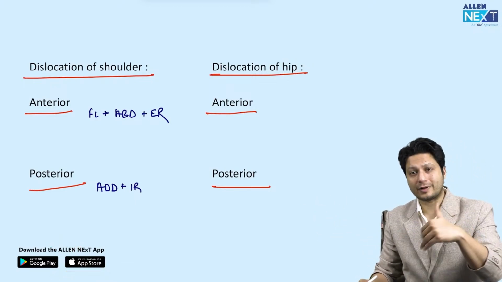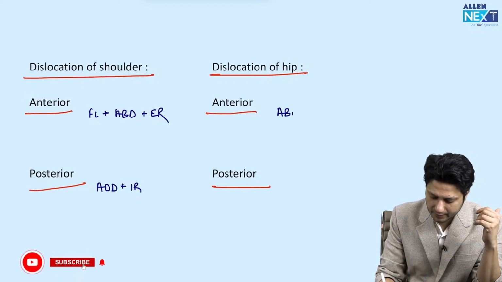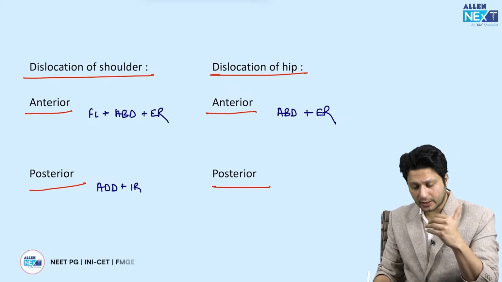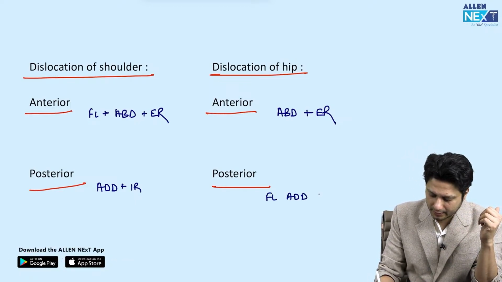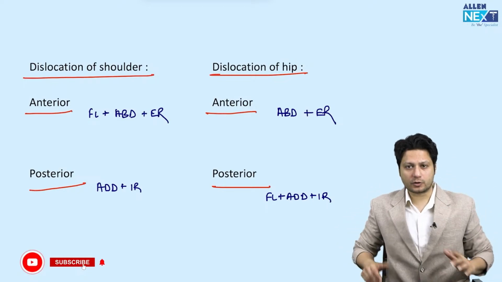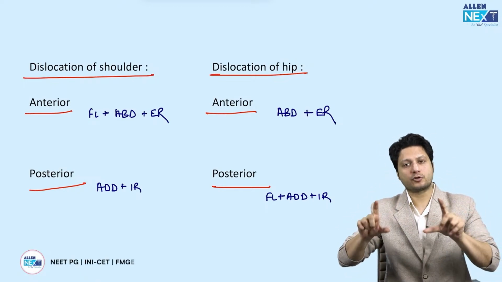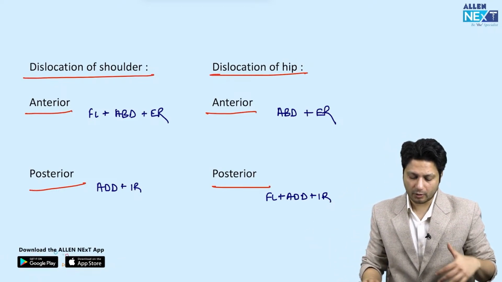Similarly, in case of dislocation of the hip joint, for anterior dislocation, it would be kept in abduction and external rotation deformity. While for posterior dislocation of the hip joint, it would be kept in flexion, adduction and internal rotation deformity. इसी के basis पे question आते हैं always. For dislocation of the hip or dislocation of the shoulder, they will ask you a question based on their attitudes, based on their abnormal position in which it is kept.